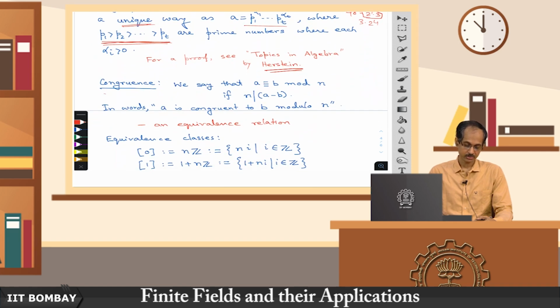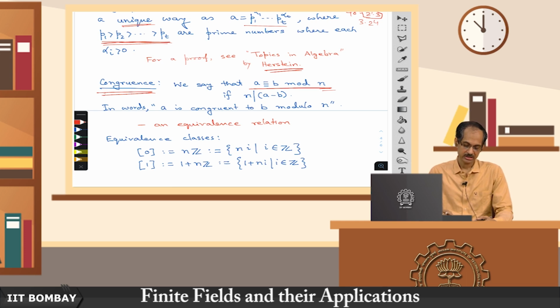Now another thing that we will now study is congruence modulo an integer n. An integer n is taken, and then we say that two integers a and b are congruent modulo n if n divides the difference of a and b. So, we say in words that a is congruent to b modulo 5 and write it this way.